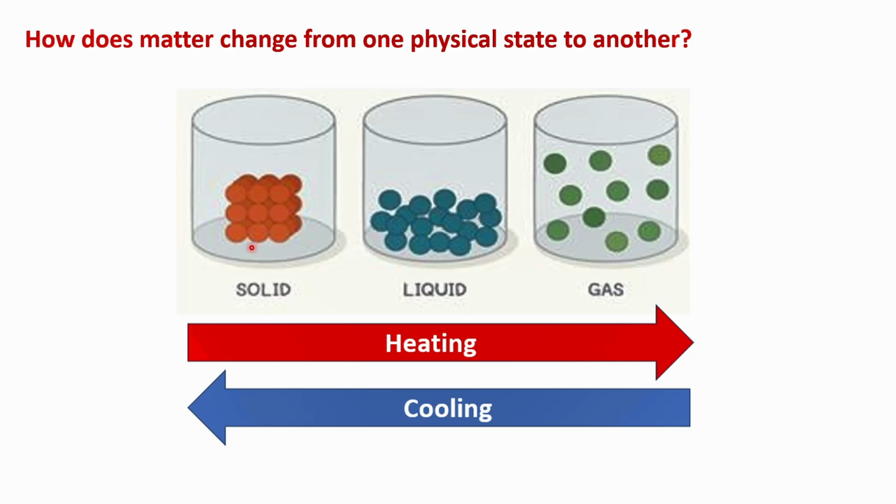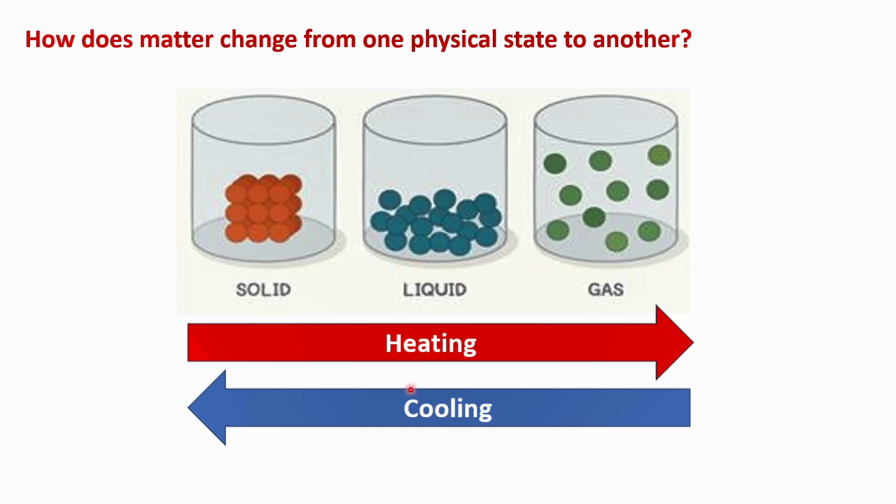Heating: when a substance is heated, its particles gain kinetic energy and move more rapidly. If this energy overcomes the forces of attraction between the particles, the substance changes from one state to another.